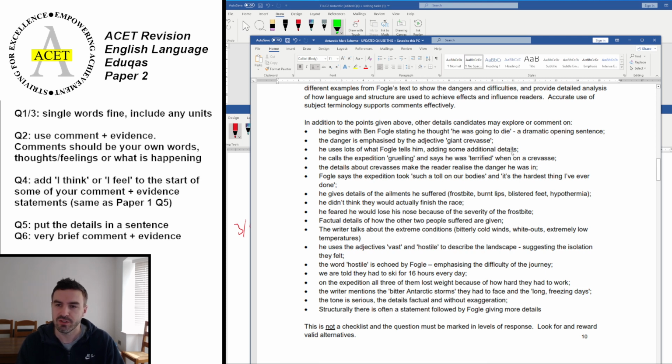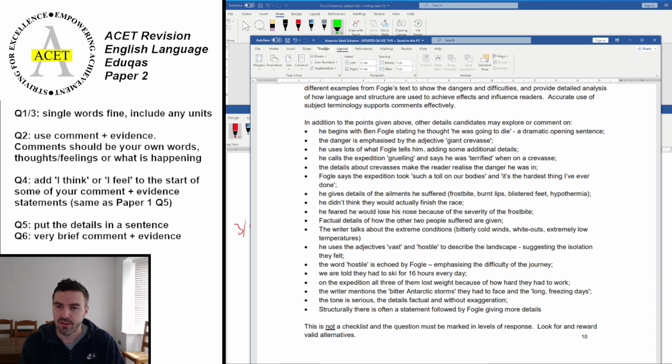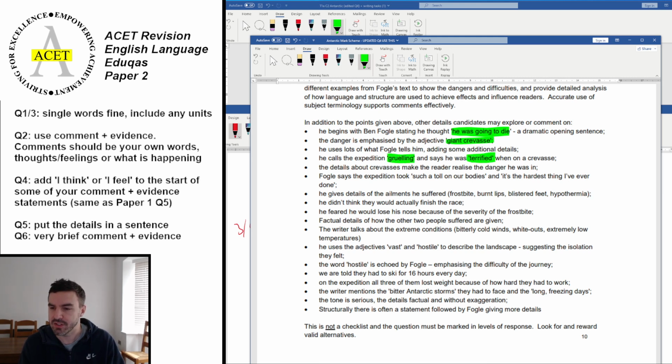So you can see here, it says about that first one, they're going to die. I did that one as the model for you. The danger is emphasized by the giant crevasse, so actually it's the same part of the answer as the first question. He uses lots of what Fogle tells him, adding additional details. So any specific details which are referenced about the danger you can use there. The expedition is grueling and it makes him terrified. He talks about the details of the crevasse, makes him realize the danger he was in. So anything about, like the size and the danger of it.